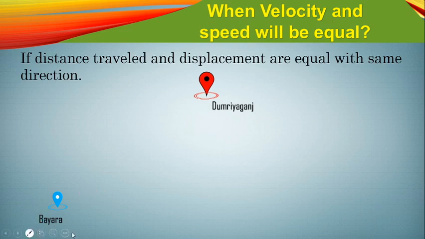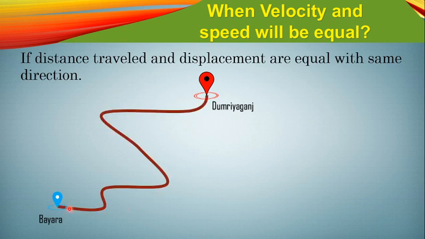See, here it is Bayara and here it is Dumuriaganj. Someone is moving from Bayara to Dumuriaganj through this way. So you can see through this way these people had moved, but what is the distance traveled? If you calculate the length of this way, then you will find the distance traveled.